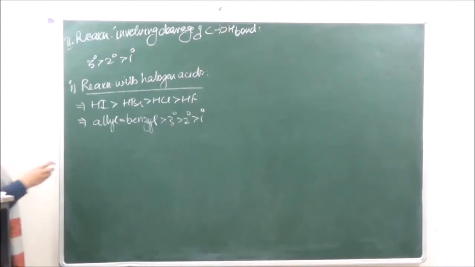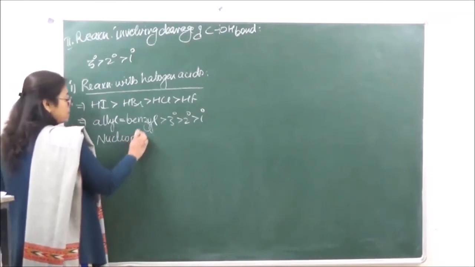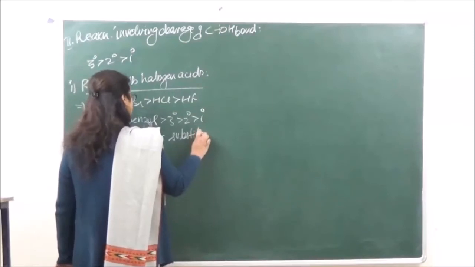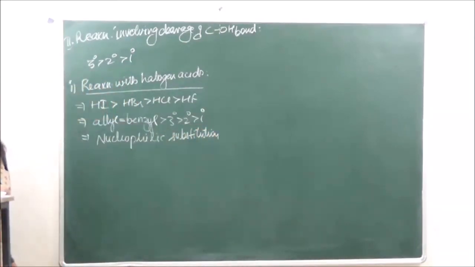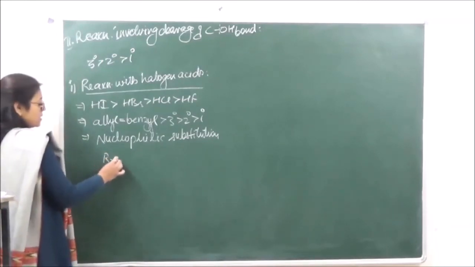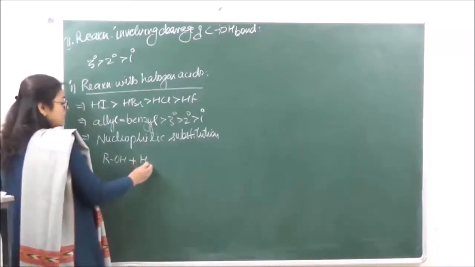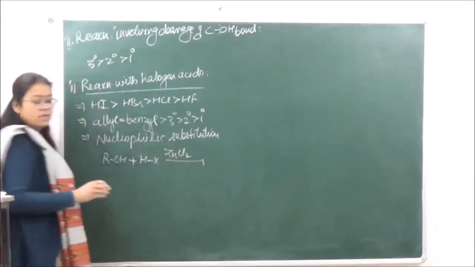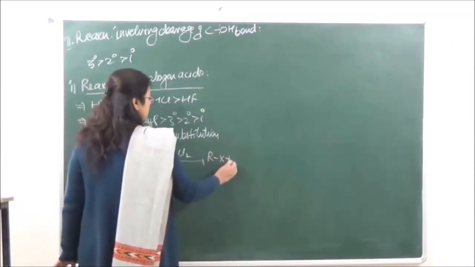Now the reaction is going to follow the mechanism of nucleophilic substitution reactions. Okay, so let's take an example over here. We have ROH plus we are taking HX. The reaction takes place in presence of anhydrous zinc chloride, when we are going to get RX plus H2O.